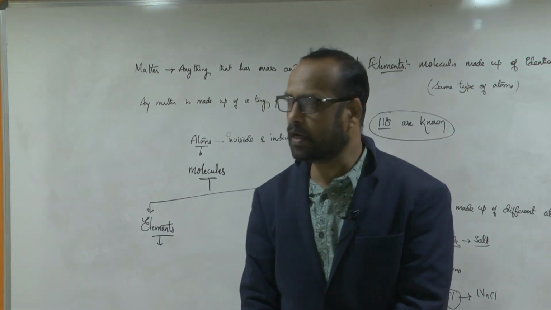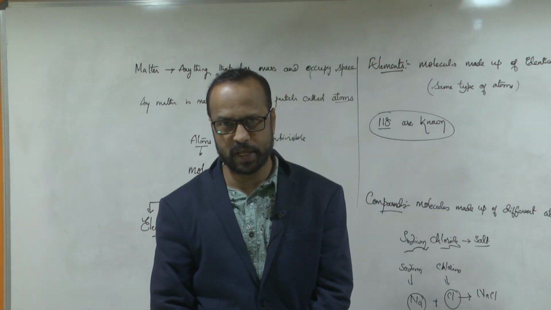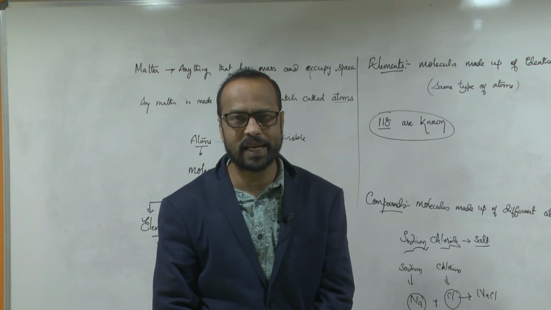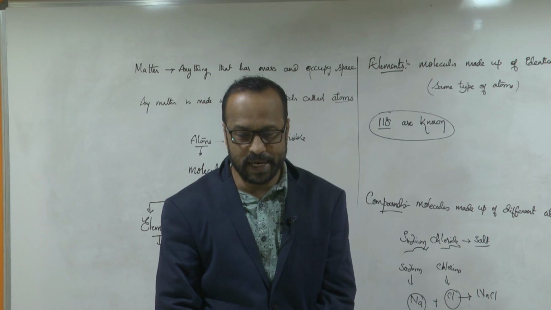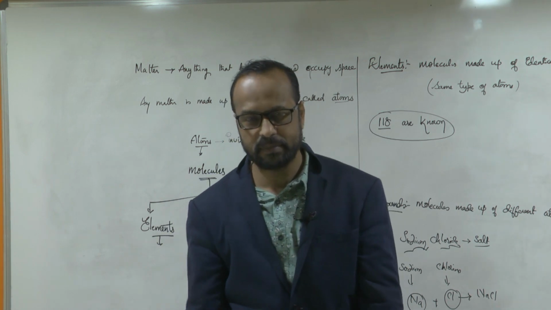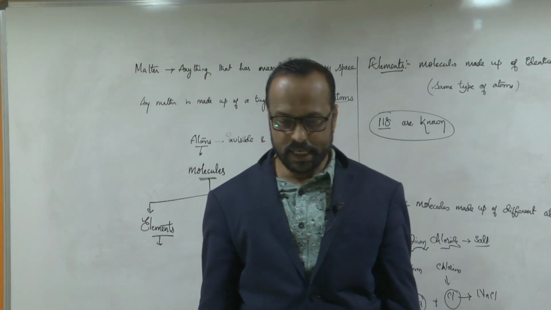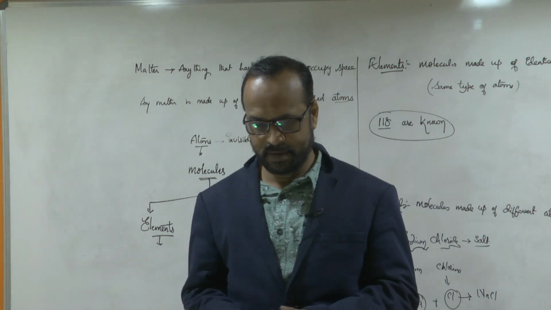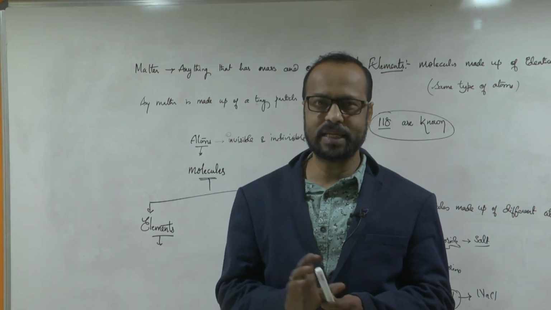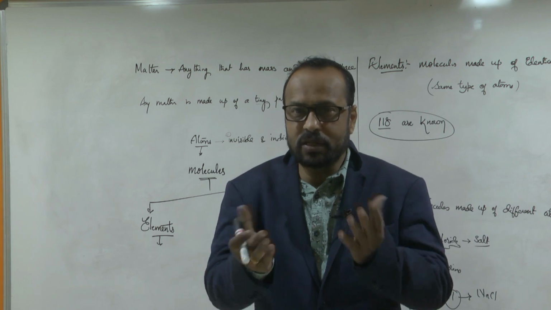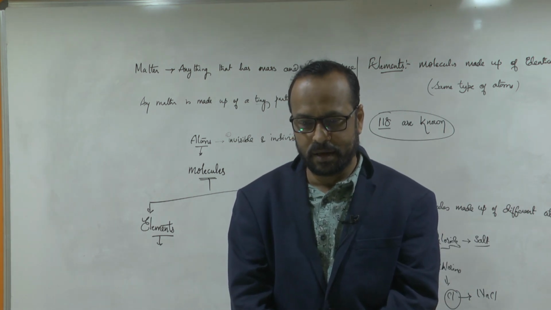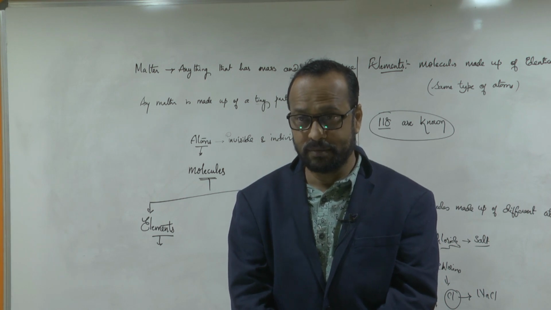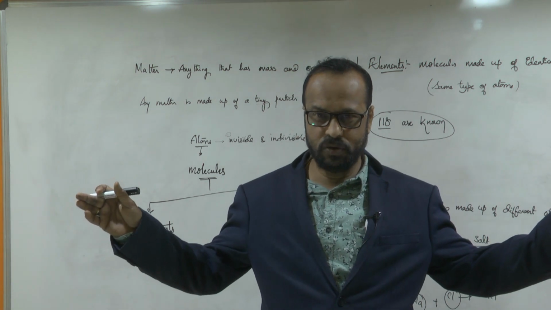Just like in the English language, how many letters are there in English? 26, sir. But how many words are there in English? Millions. Yes or no?